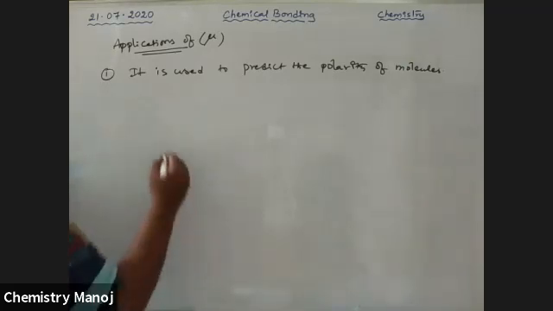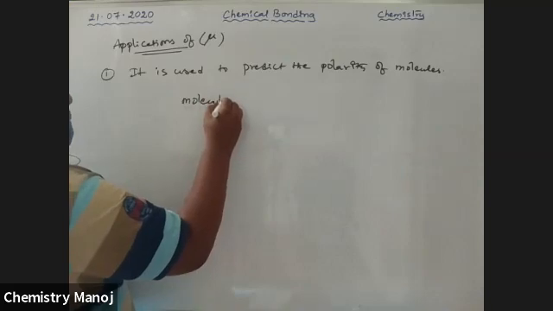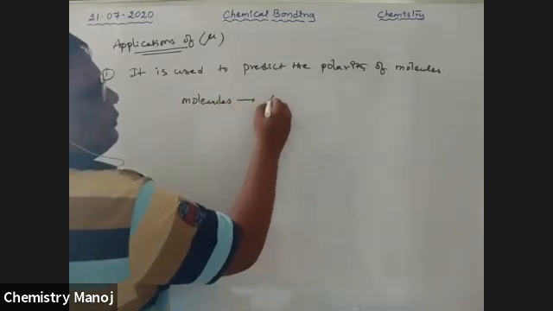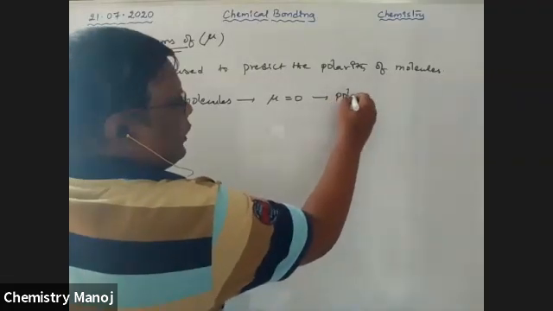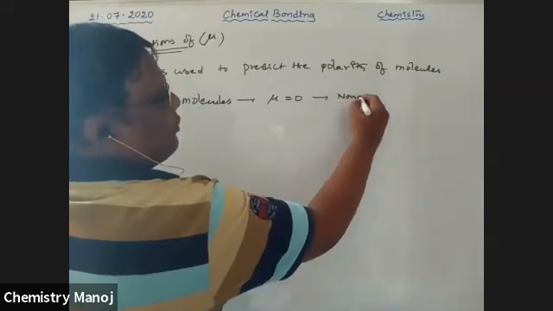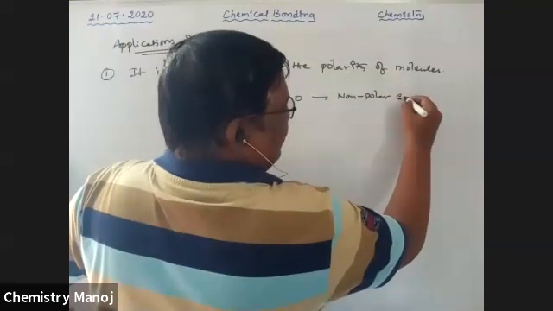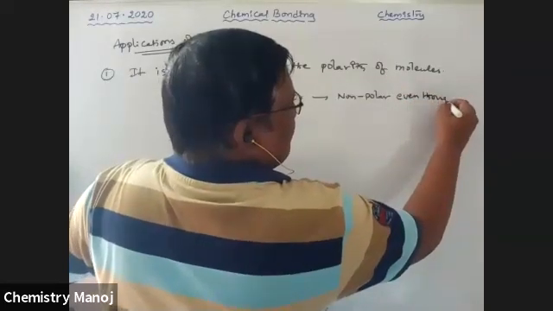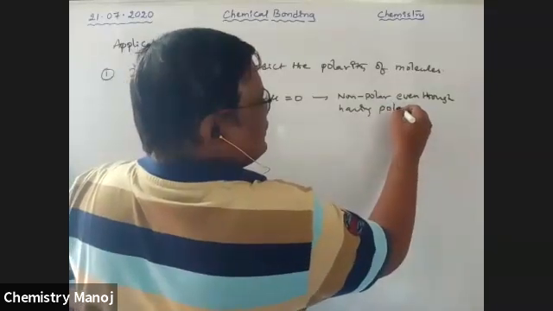So see here, molecules with mu equal to 0 are non-polar molecules, non-polar even though having polar bonds.